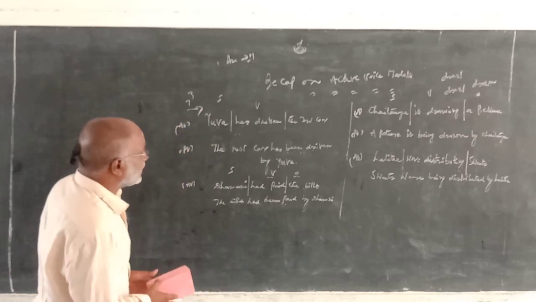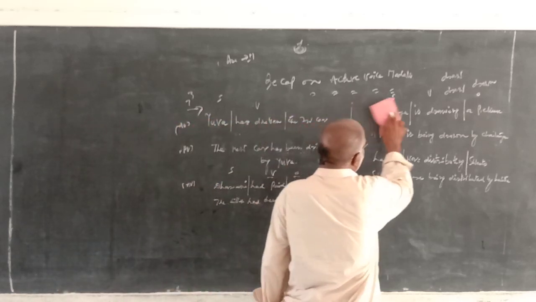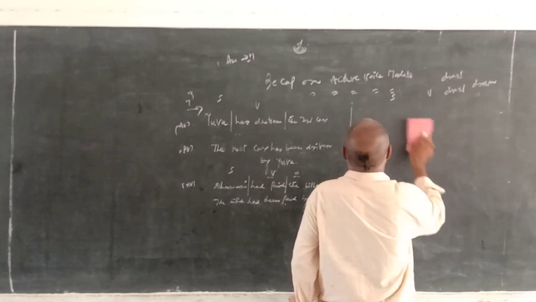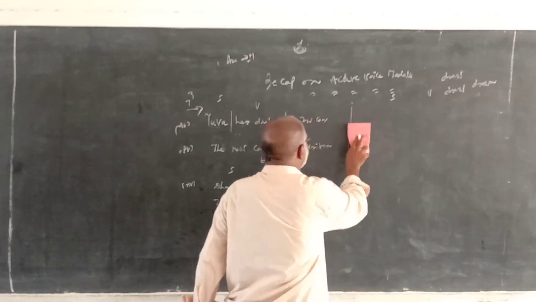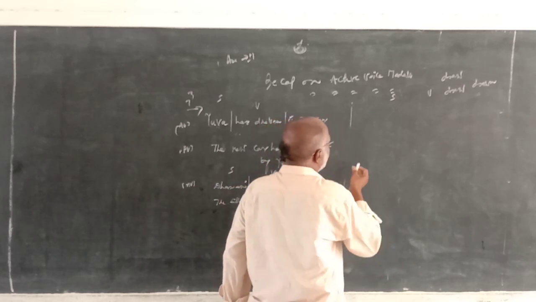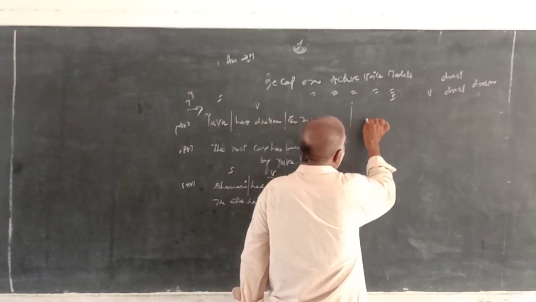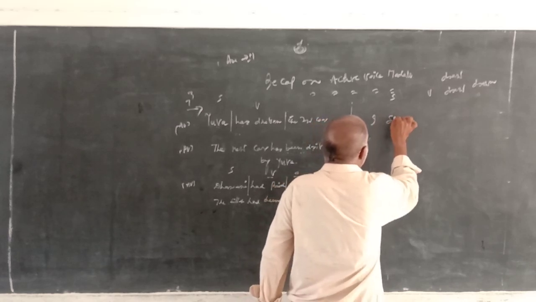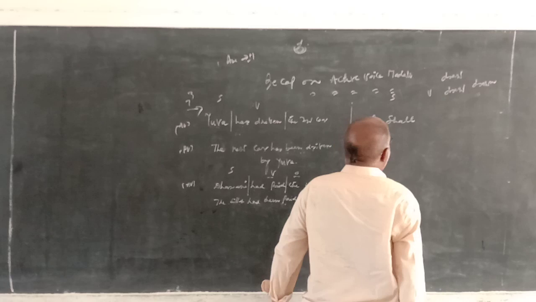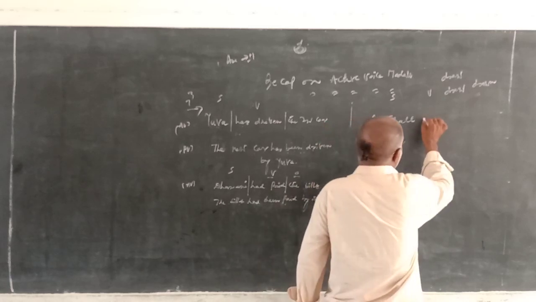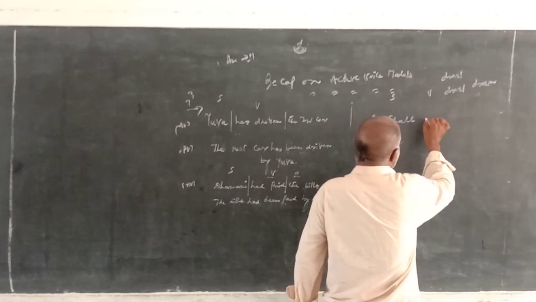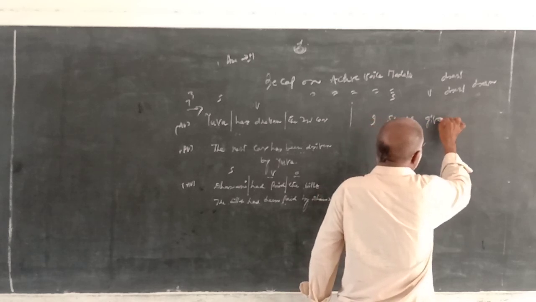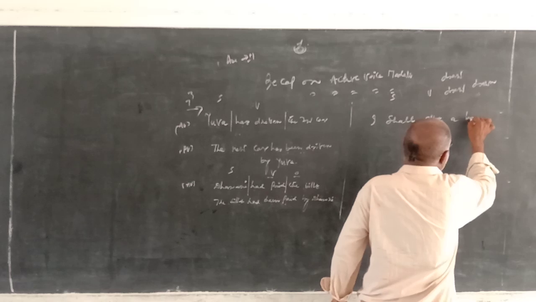Okay, now that is model. Next, model auxiliary. I shall give you a book.